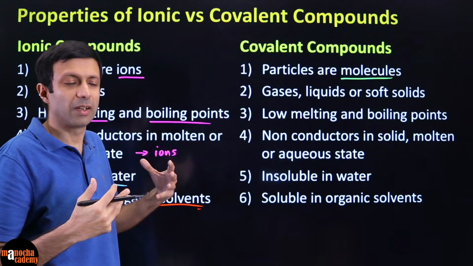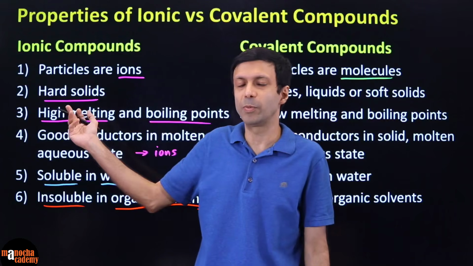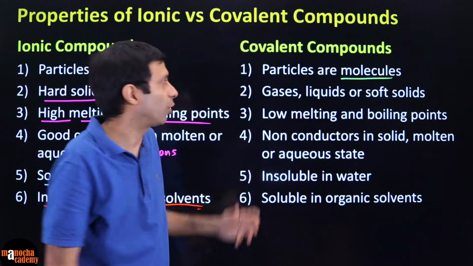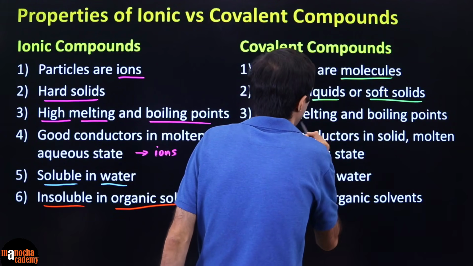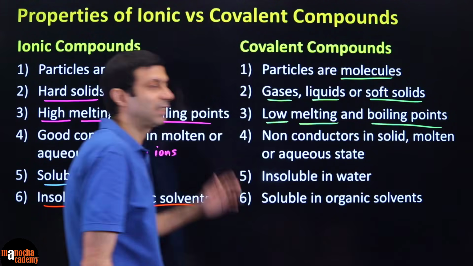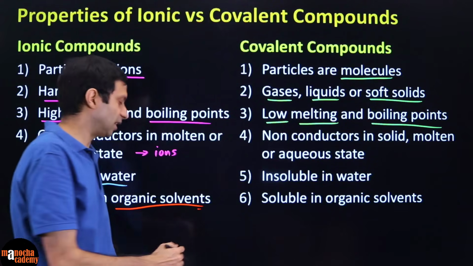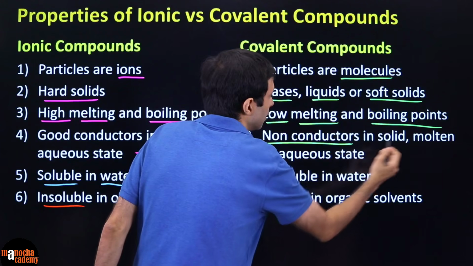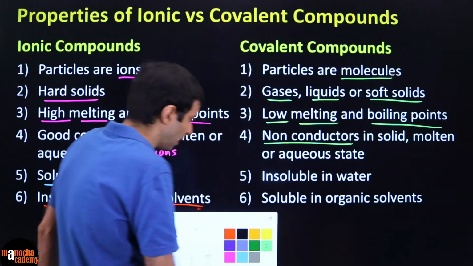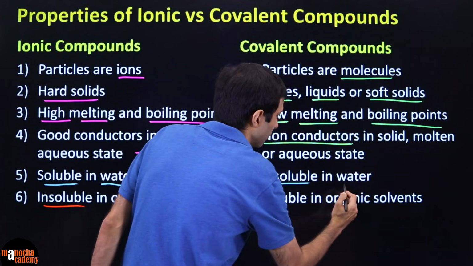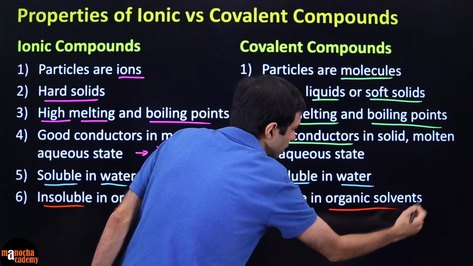And because the covalent bond is weaker, here there's strong electrostatic force between ions, but here the force is not that strong. So they are usually gases, liquids or soft solids having low melting and boiling points. So you can see they are sort of opposite to each other. And since there are no ions, these guys are non-conductors in solid, molten or aqueous state. And they tend to be insoluble in water, but they are soluble in the organic solvents.